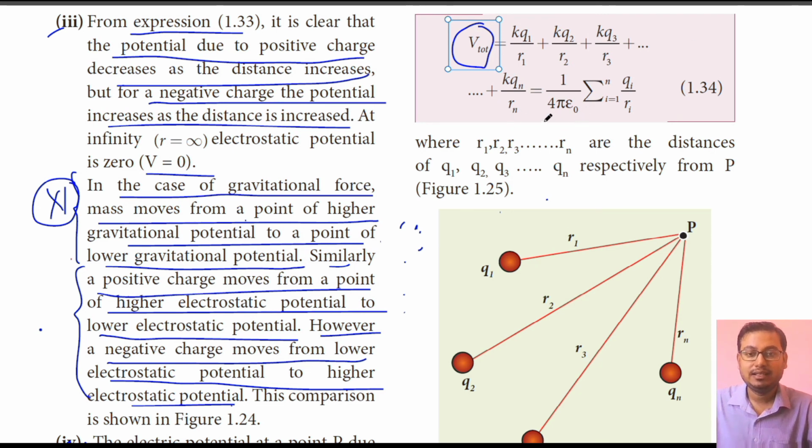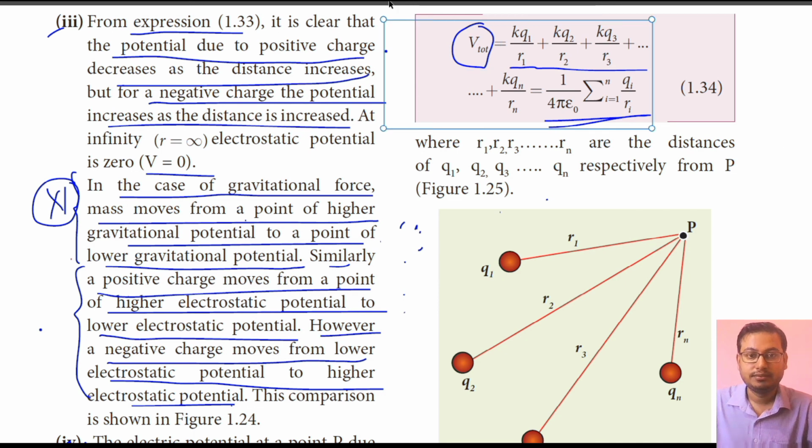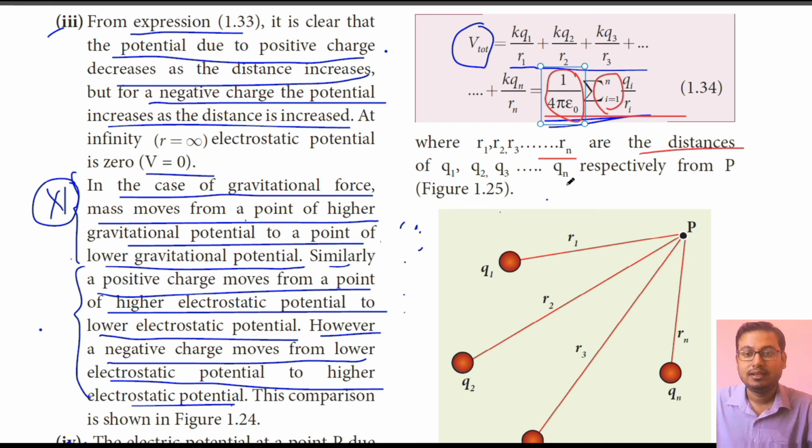Mathematically, in short, it can be written as V total is equal to 1 by 4 pi epsilon naught into sigma qi by ri, where i is equal to 1 to n, including all the charges, where r1, r2, r3 up to rn are the distances of the charges respectively from the given point P.